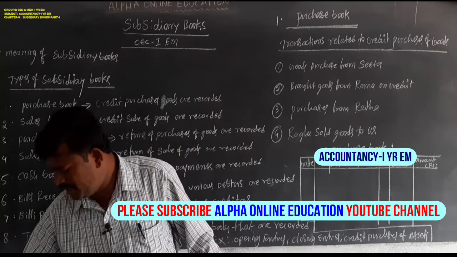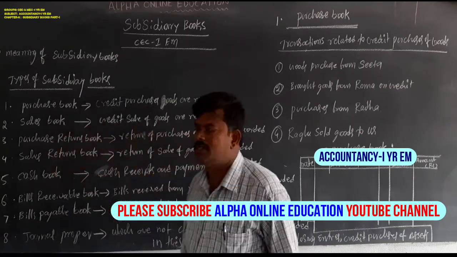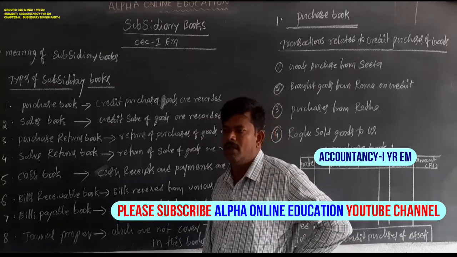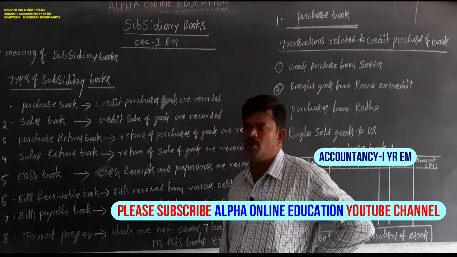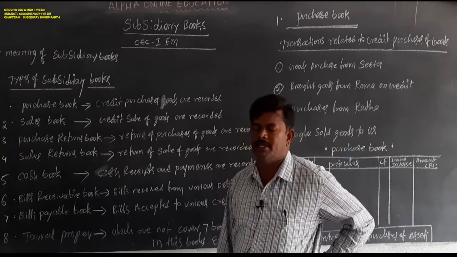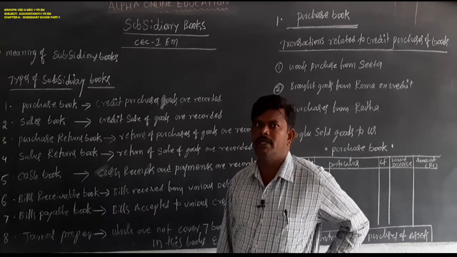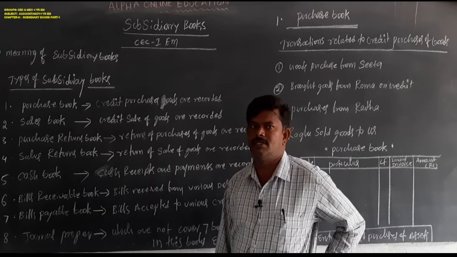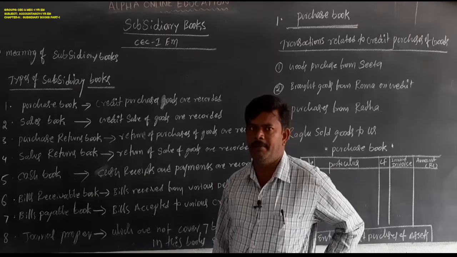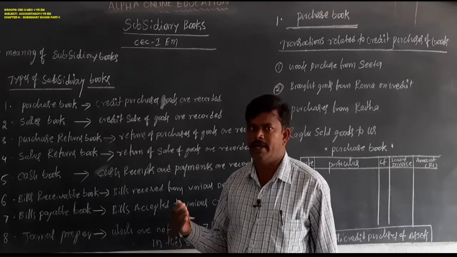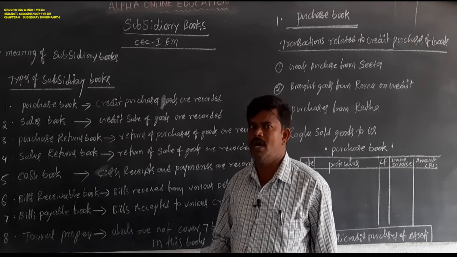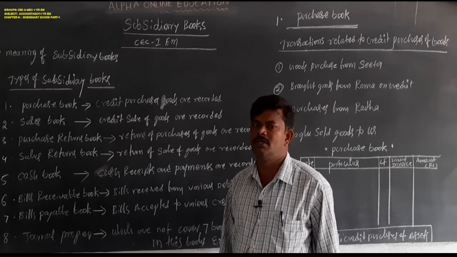What is the meaning of subsidiary books? In journals, they record all types of transactions: cash and credit purchases, goods sold on credit and cash basis, and assets purchased on cash and credit basis.